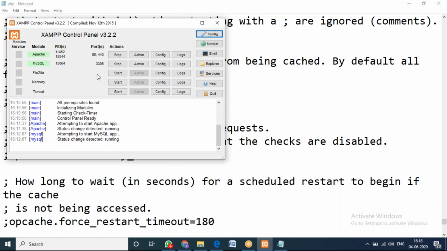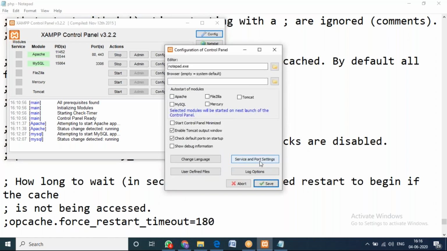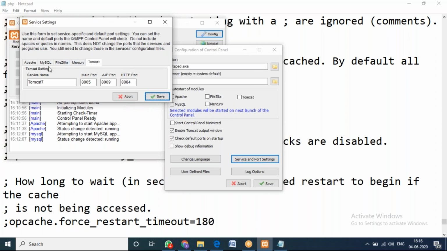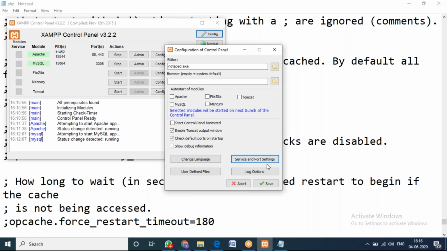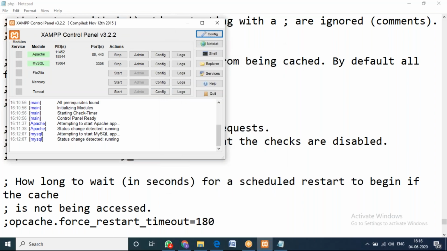If your MySQL is showing error, not able to start, then go to config, go to service and port settings, then go to MySQL, change the port number here, and then save it. Right? So this is how you need to do the settings with respect to XAMPP server. If anybody is having the problem in XAMPP, please let me know. You installed it, but there is a problem. Please let me know. We'll try to rectify it.